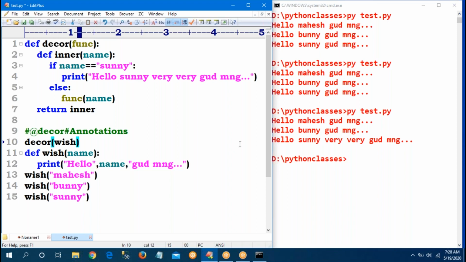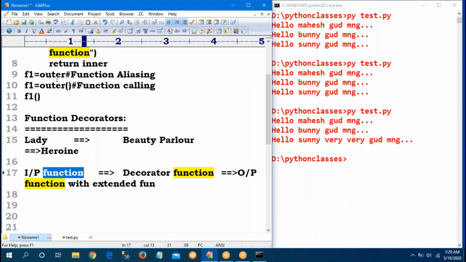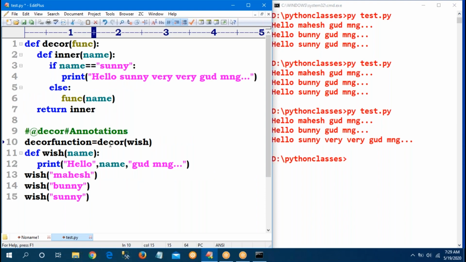Previously, if I give @decor, Python internally sends wish as the argument to the function. Now I am passing it directly. Decor is one function, and I give wish as the argument. The inner is returned, held by the decor function. Observe this logic, the same as the previous logic: outer holds F1. Decor is one function that contains one argument, and I am passing wish, stored into the decor function.